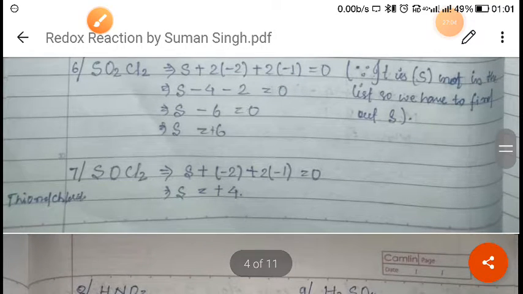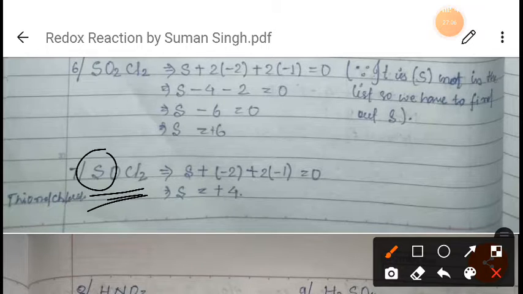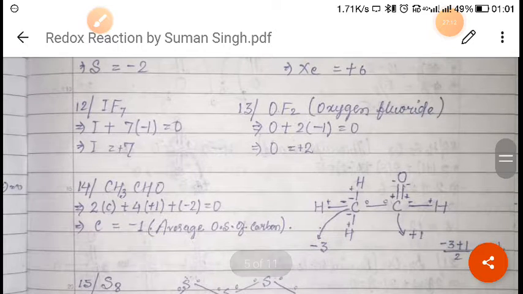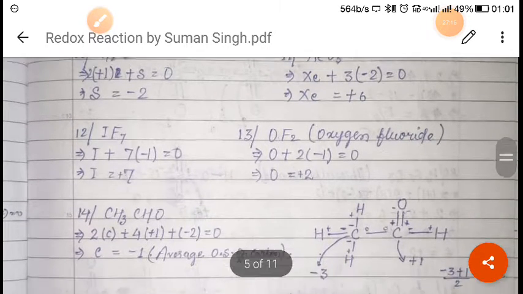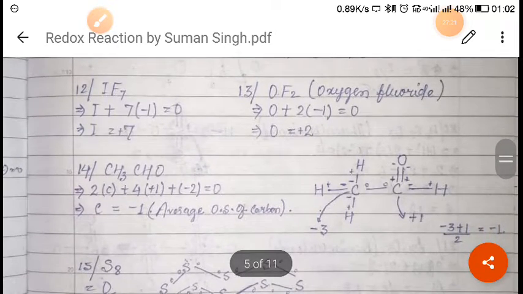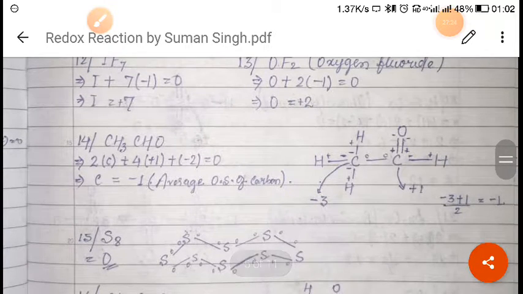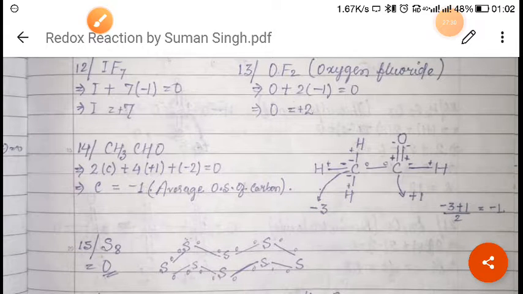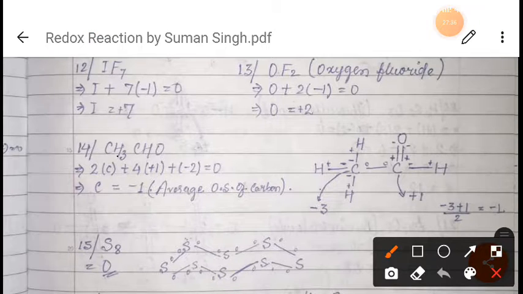In the same way here also, sulfur is not given in this question, so you have to find out the oxidation state of sulfur. In this way you can find it out, right? Now there are some elements whose oxidation state, whatever you find out, will be an average oxidation state, right? Suppose we take the example of CH3CHO. Here we have to find out the oxidation state of carbon. So we will get the oxidation state as -1. Always remember that this is an average oxidation state of carbon, right?